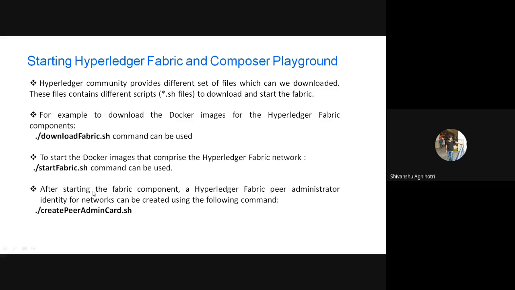Again, the concept of admin and everything that I discussed earlier, creating an admin card or certification authority, that concept will come after you run this command, start fabric. When you start the Fabric network, you can manage your network. You can define users for your network, you can define organizations, you can create different peers, you can delete peers, you can endorse, or you can create an admin card. Every time a new user is going to get connected to the network, there is a card he needs to get, and that card you can generate.